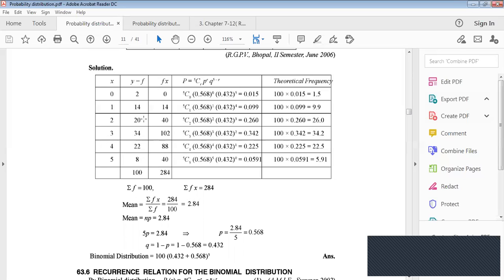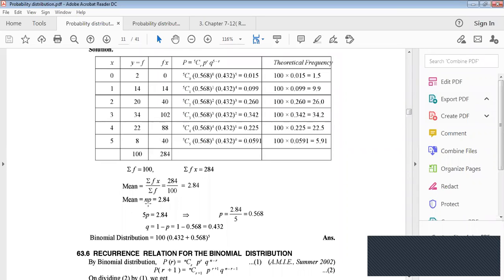Actually summation f equals 100 from this table, and summation fx will be total 284. Now mean equals what? Summation fx divided by summation f. Okay, 2.84. This is the mean. Mean means this sum divided by the total number of frequency. Total number of frequency is what? 100. So we get 2.84.